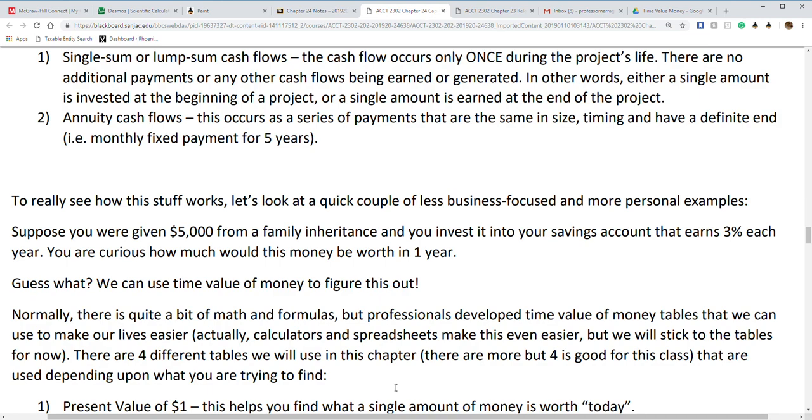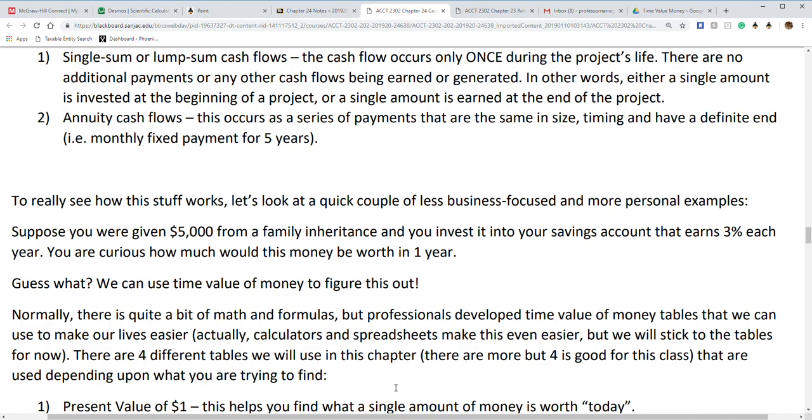He wasn't so rich, but we'd still call him Rich Uncle Bob. You invest it in your savings account that earns a whopping 3%. This is a great bank. If you can ever find a savings account for 3%, go for it. You're curious how much this money would be worth in 1 year.